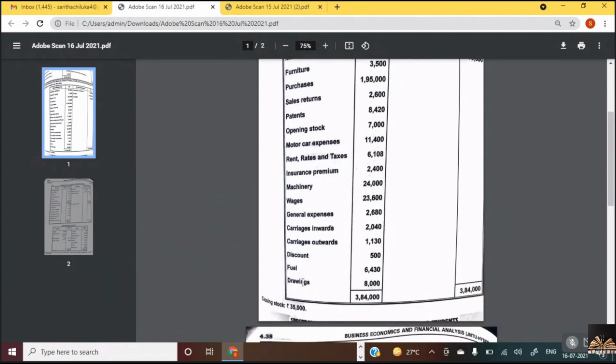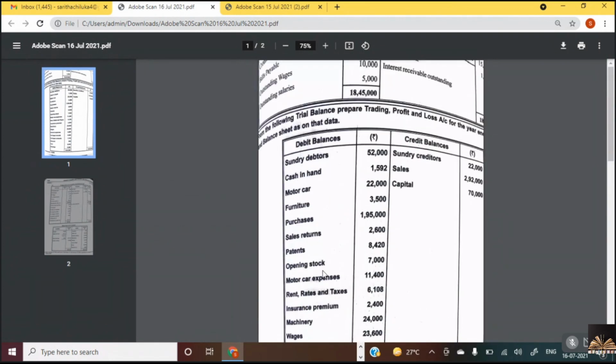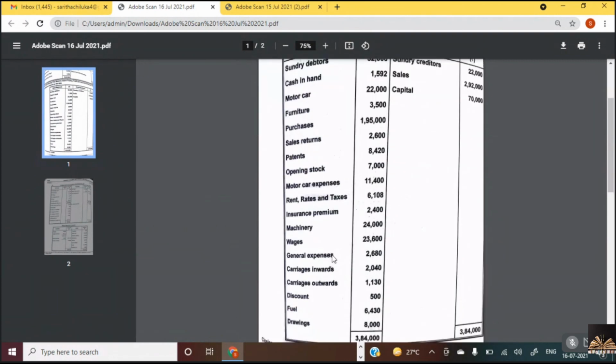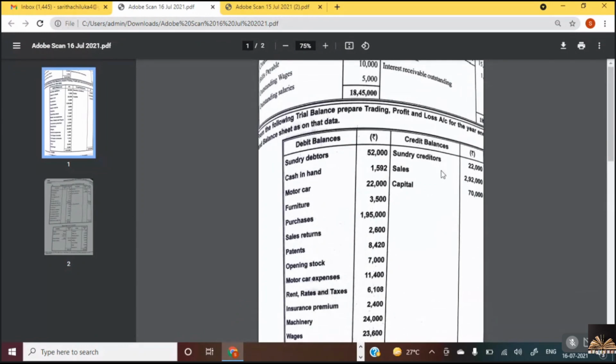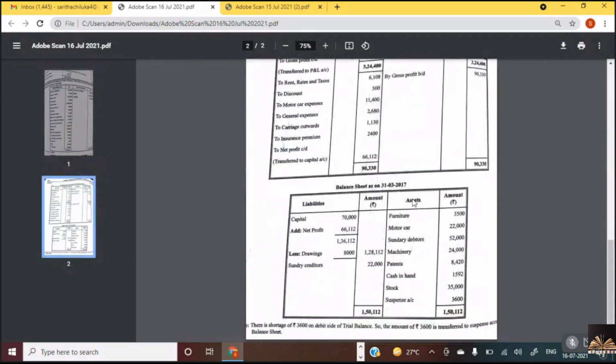No. Drawings is given here, isn't it? So drawings, where do you take? What do you do? From liabilities we have to deduct. Very good. Sundry creditors come where? Liability. Capital, liability. So this is how your balance sheet would be. Capital 70,000, add net profit, less drawings 8,000. So the net capital is 1,28,112. Sundry creditors, then we have taken furniture, motor cars, sundry debtors, machinery, patents, cash in hand, stock.